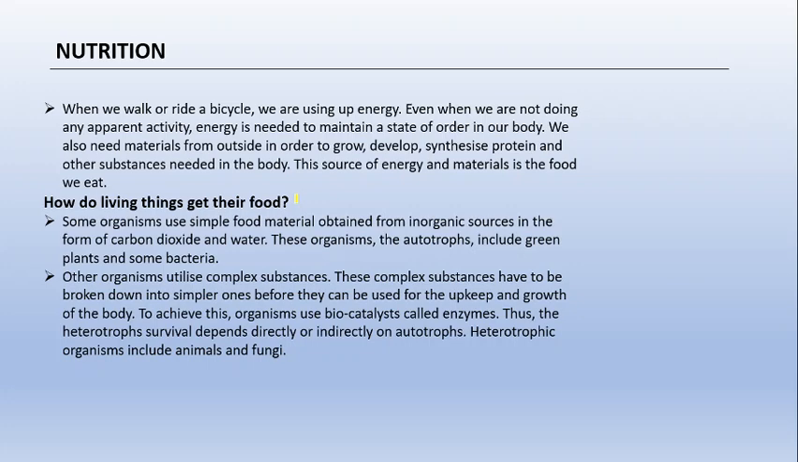So what they do is they use simple inorganic sources, as carbon dioxide and water are both simple inorganic sources. So for plants, these two simple inorganic sources are the only source of food. Next, there are some other organisms also which utilize complex substances, like us, like humans. We use a complex substance known as glucose. Now, these complex substances have to be broken down into simpler ones before they can be used for upkeep and growth of the body. So basically, there is another category of organisms which require complex substances.